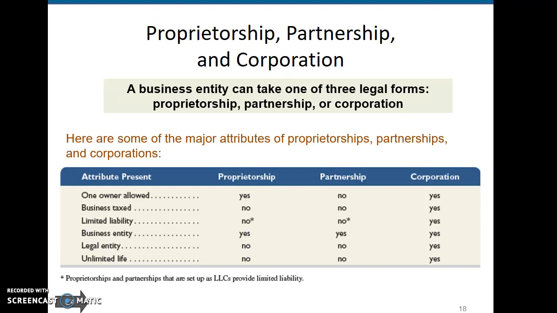In terms of a business entity, all three forms of business are business entities. A proprietorship and partnership are not legal entities because, again, those revenues and those liabilities are passed through to the individuals that are running the proprietorship and the partnership, but a corporation is a legal entity.